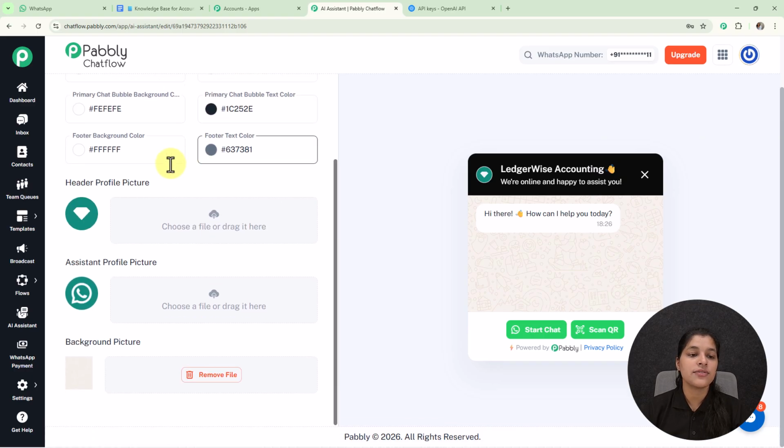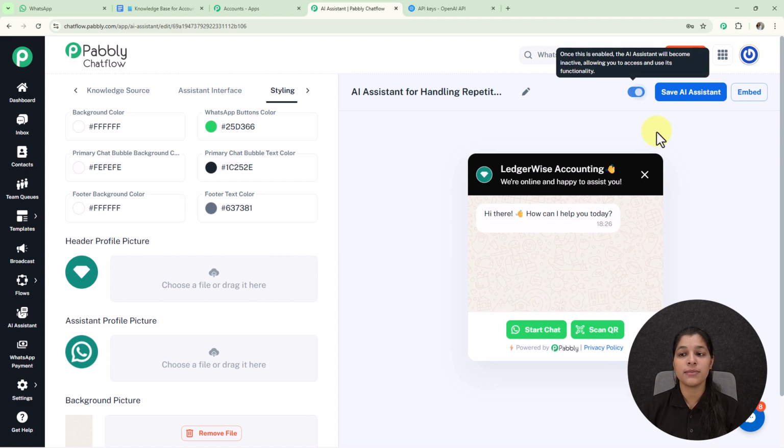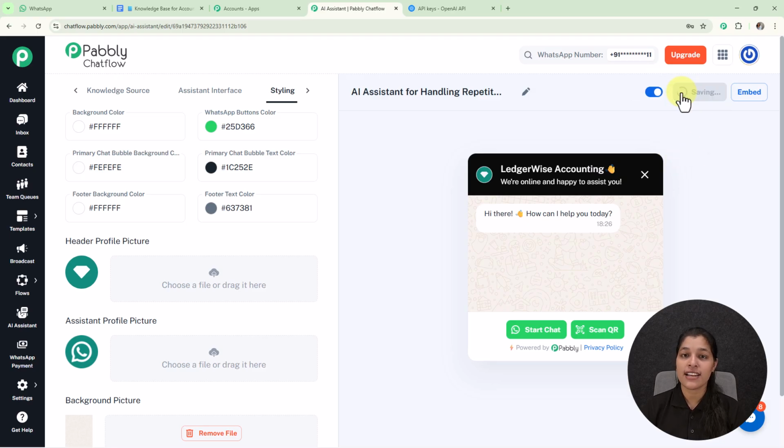And now at last we are getting this option for header profile picture, assistant profile picture, and background picture. If you want to provide any of these profiles, then you can add it over here. So with this we are done with the creation of our AI assistant, and now we just have to activate it by enabling this toggle, and for saving it we just have to click over the save AI assistant button, and here we are getting this pop-up, which means we have saved it successfully.